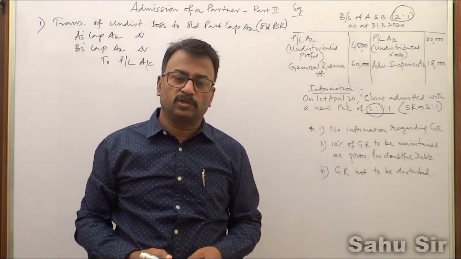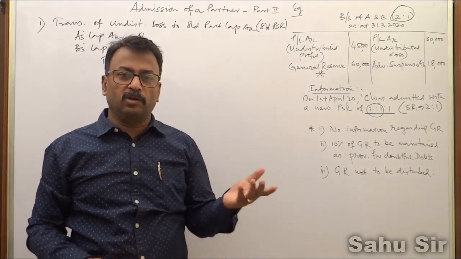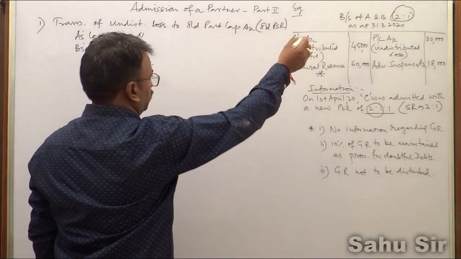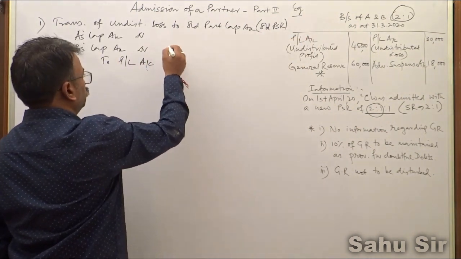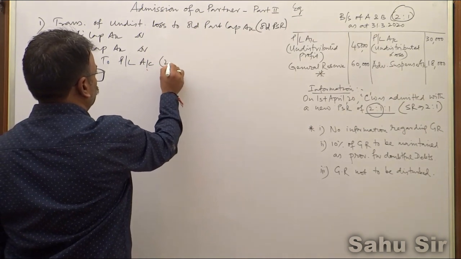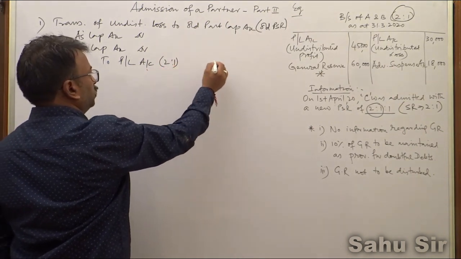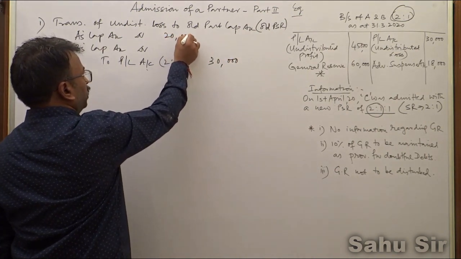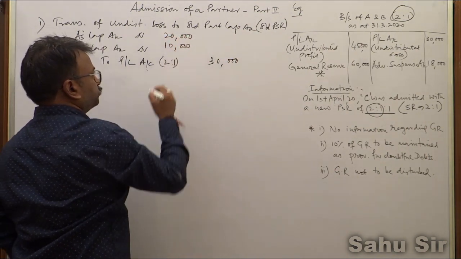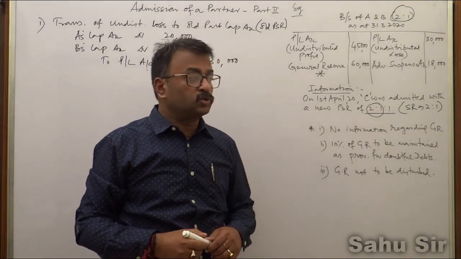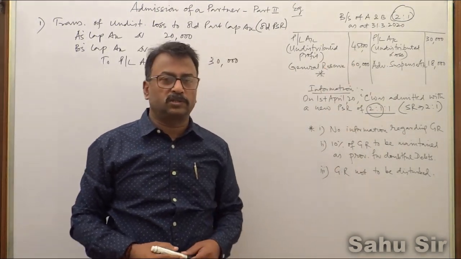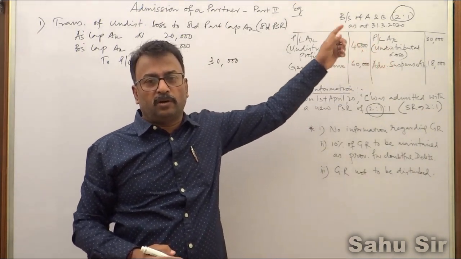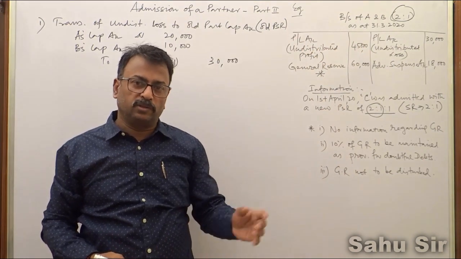If the capital account is fixed, instead of writing capital account, you have to write current account. In which ratio will it be transferred? My undistributed loss is 30,000 rupees, which will be transferred in the ratio 2:1. So 30,000 will be transferred as 20,000 and 10,000 rupees. So this undistributed loss, if it is there in the balance sheet, must be transferred to the old partners' capital accounts on the debit side.